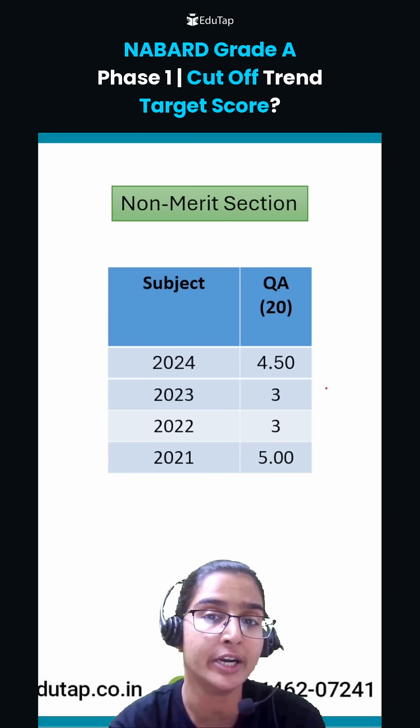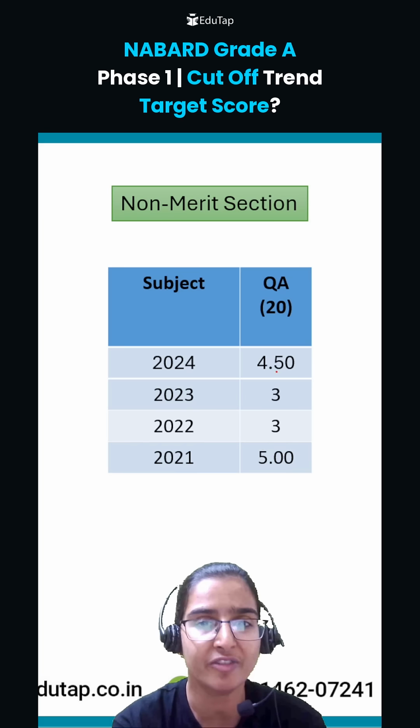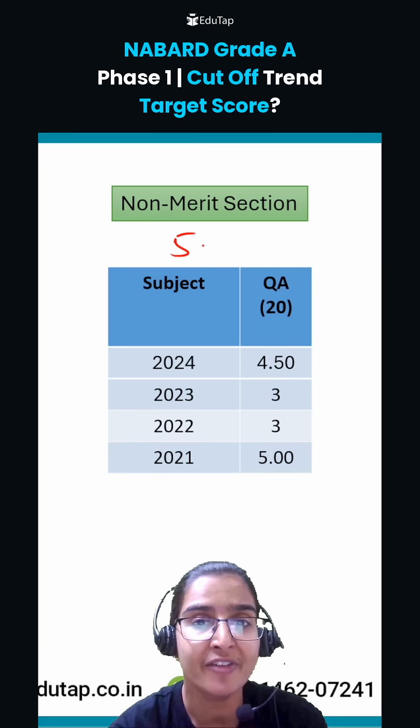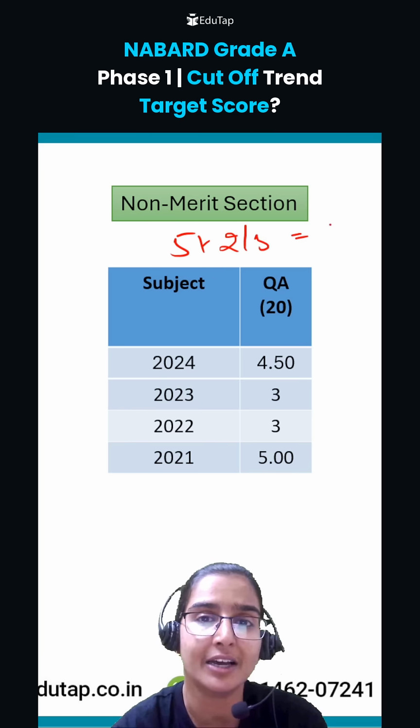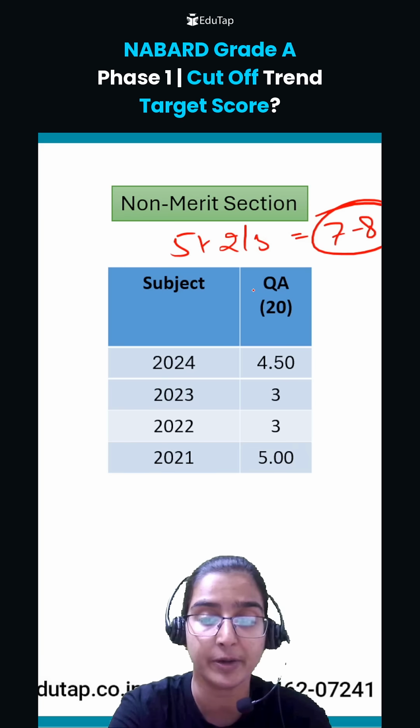Coming to quantitative aptitude, here the cutoff has again hovered around 5 marks, 4.50, 3 marks, right? Now here the target score should be 5 plus 2 to 3 marks, that is, around 7 to 8 marks should be your target score as far as quantitative aptitude is concerned.